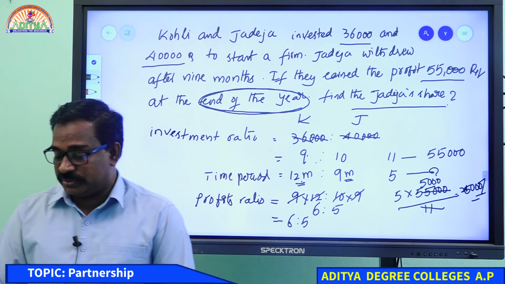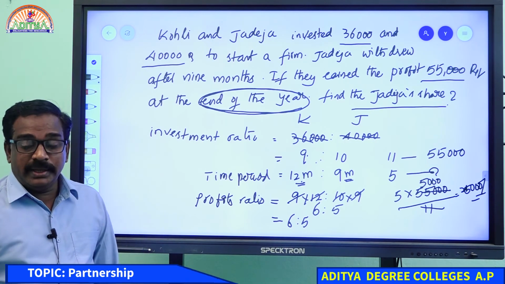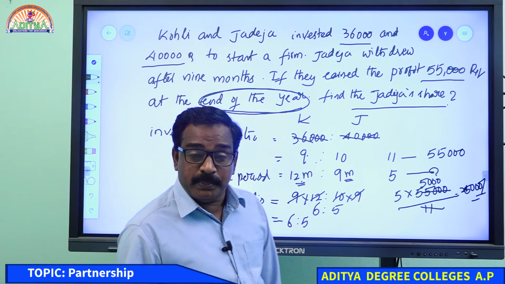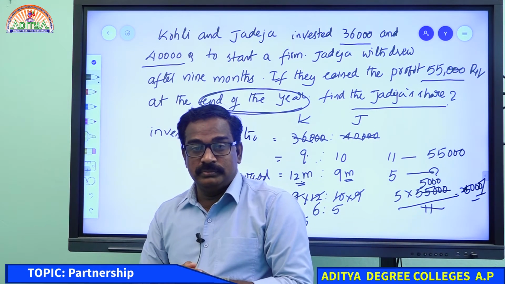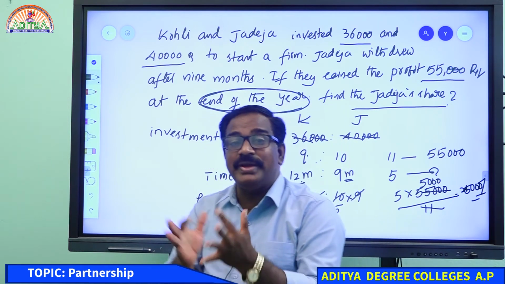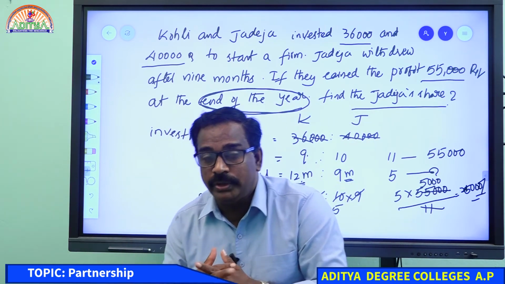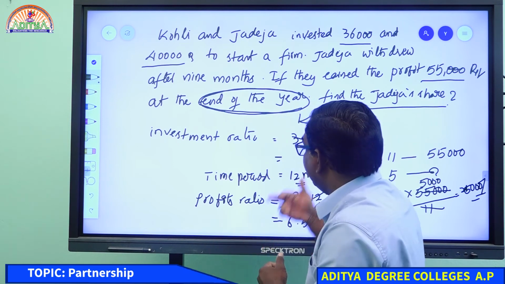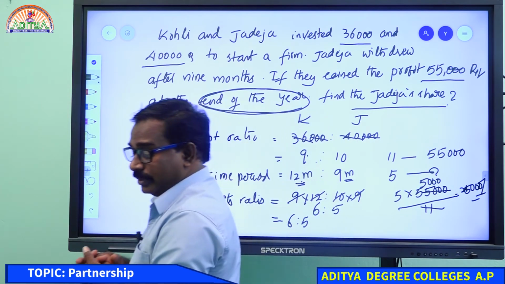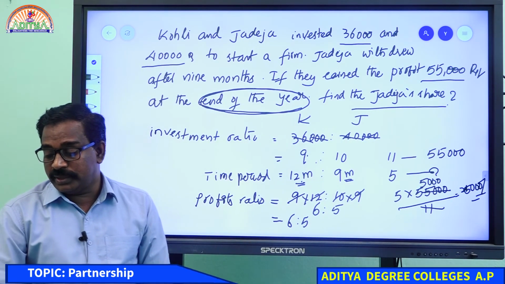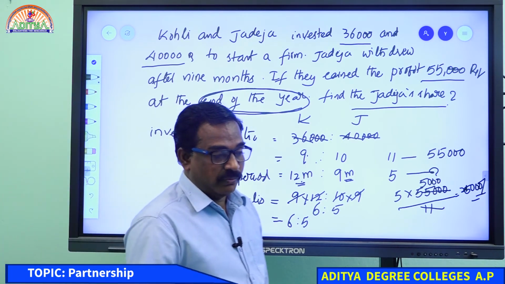Many of you retained 25,000 rupees. Very good. Here you need to keep in your mind the main point: when time period is not equal between the partners, you need to share the profits ratio according to investment into time period. Right? Everyone clear? Very good. One more example I will give.